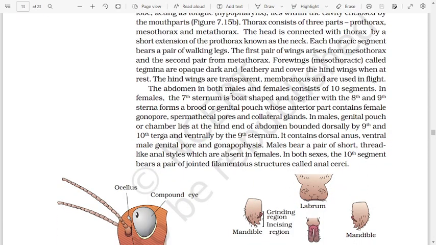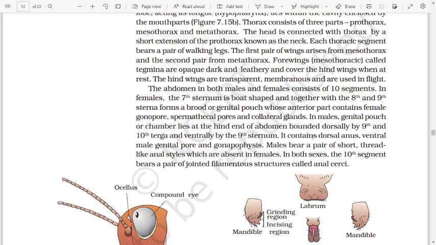The abdomen in both males and females consists of 10 segments. In female, the seventh sternum is boat shaped and together with the eighth and ninth sterna forms a brood or genital pouch whose anterior part contains female gonopore, spermathecal pores, and collateral glands. In males, the genital pouch or chamber lies at the hind end of the abdomen, bounded dorsally by ninth and tenth terga and ventrally by the ninth sternum.